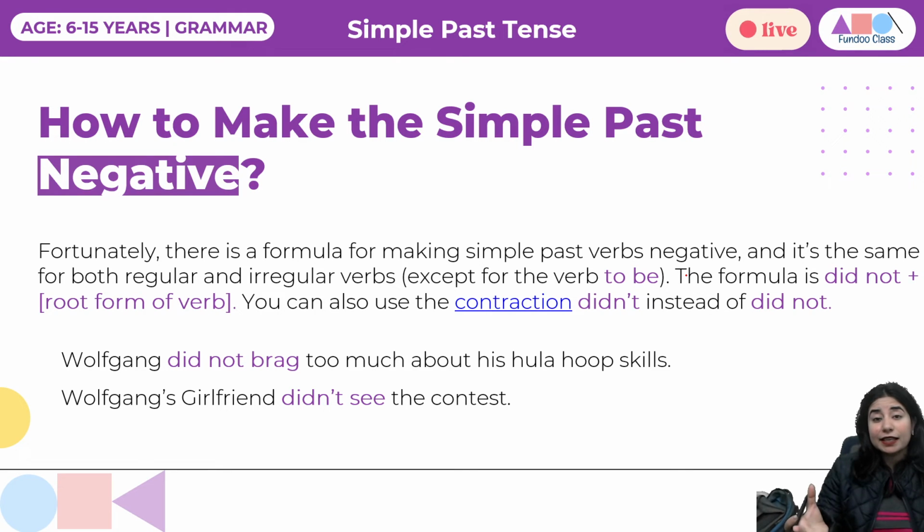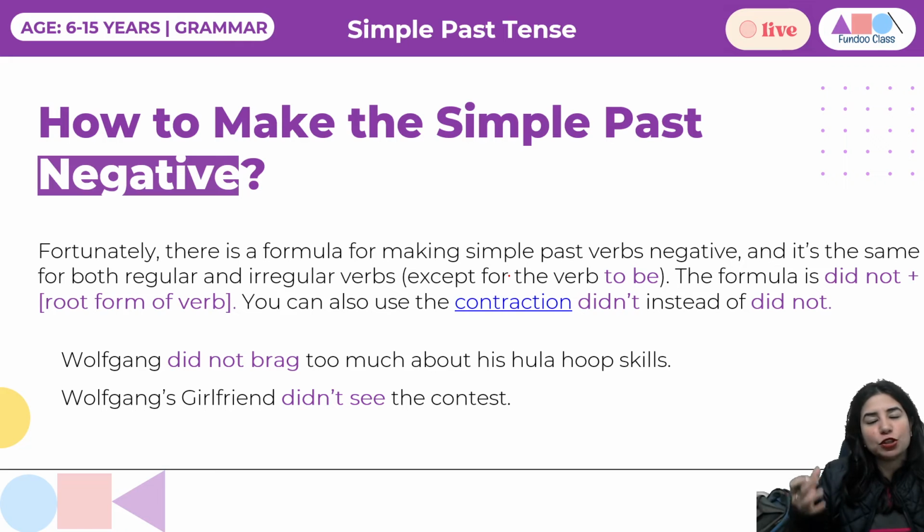So let's see, how do we make simple past negative? Most of the students have joined back. Welcome back, my dear students. Hope you are all charged up to retain the class.